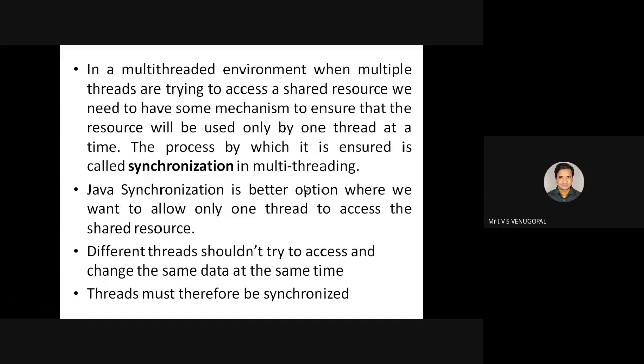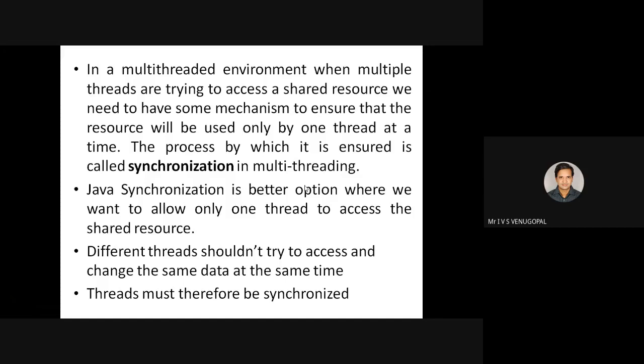So in a multi-threading environment, if more than one thread wants to have access to a resource that is used by some other threads, that is a shared resource. When more than one thread tries to access that shared resource, there must be a mechanism to ensure that the resource will be used by one thread at a time.